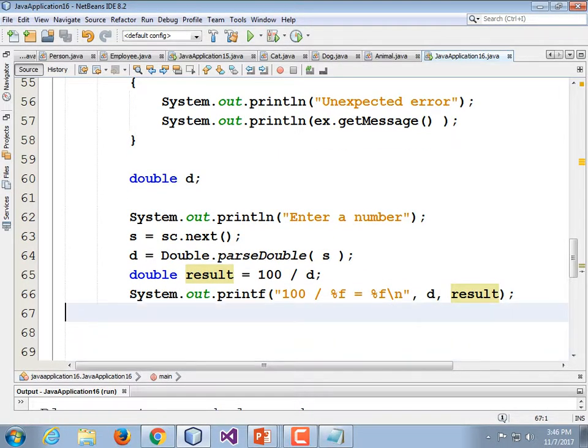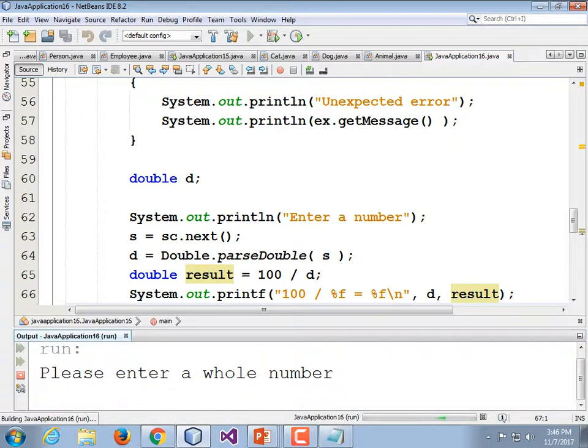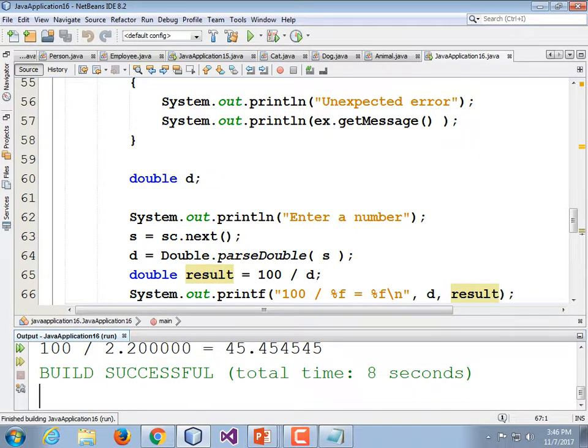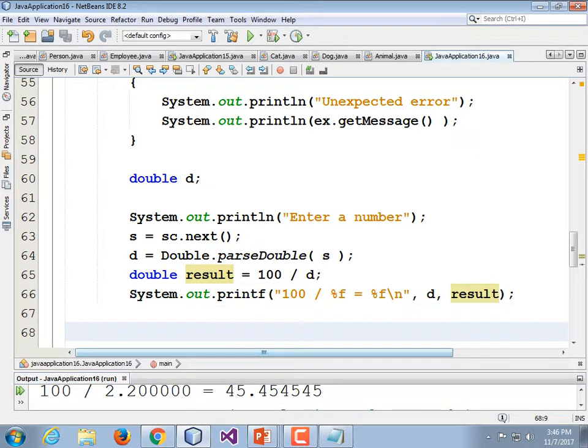Let's run it and make sure it works, and then we'll run it and break it. So I run it. Please enter whole number 1. That works. Please enter a number 2.2. 100 divided by 2.2 is 45.0.454545. Okay, great. So it works.